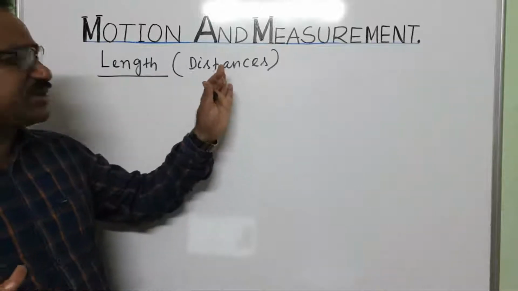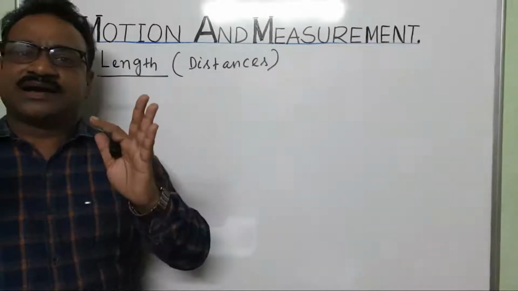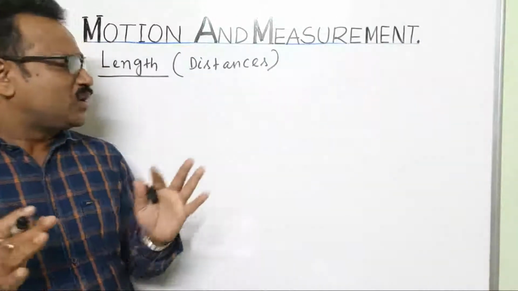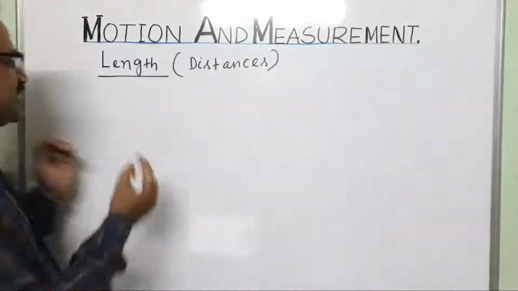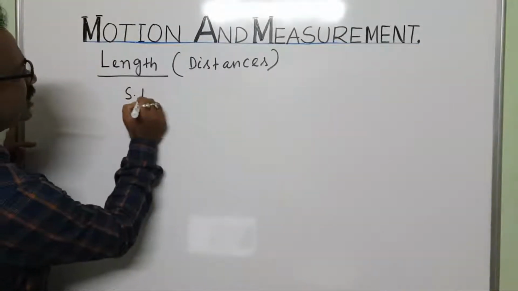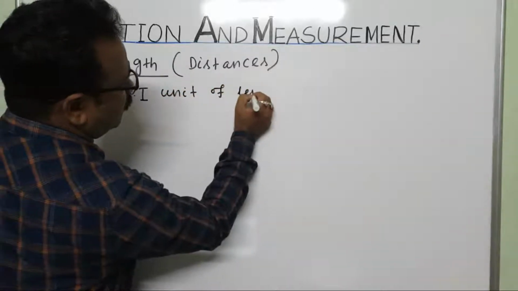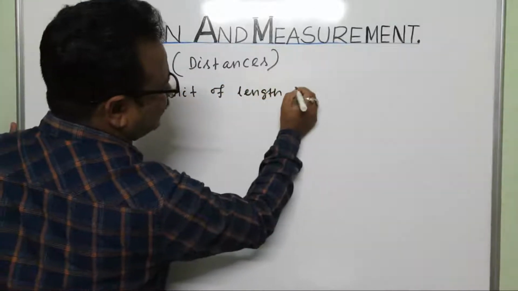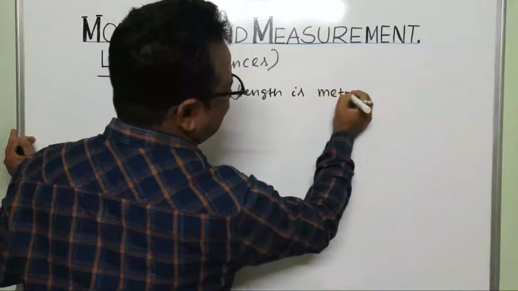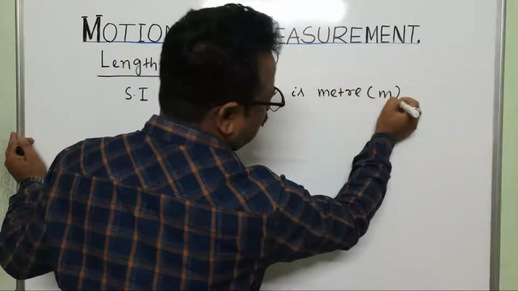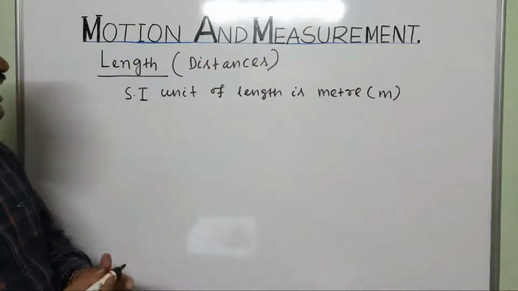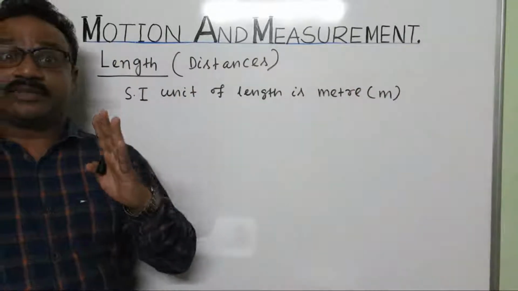We know the SI unit of length is the meter. We have already discussed this.